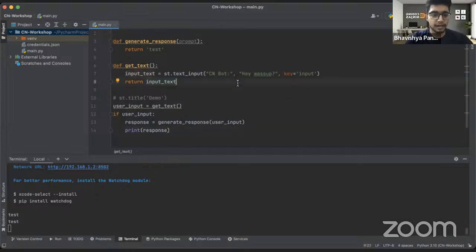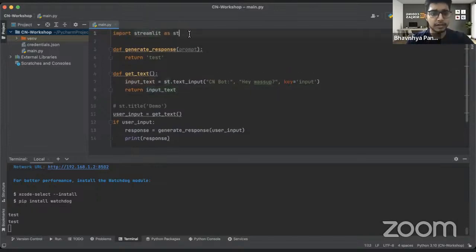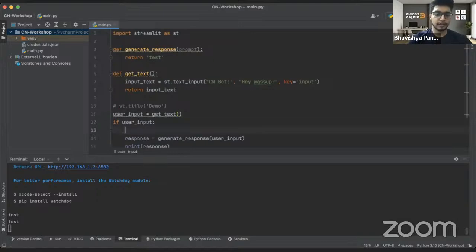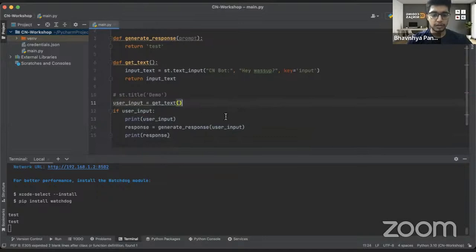So let's do a quick recap of the things that we have covered till now. We have installed Streamlit. We have written a function that returns an output, which is test over here, right? And then we have a text input from the user, that text box we have. And then we are passing that text input, and I'll print the user input as well, so that it becomes easier for all of you to understand it.